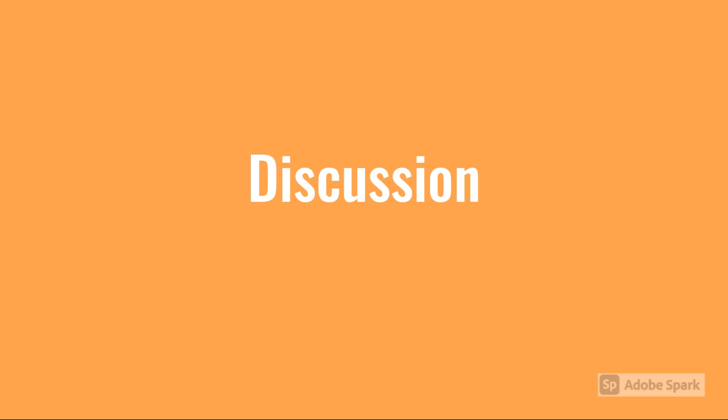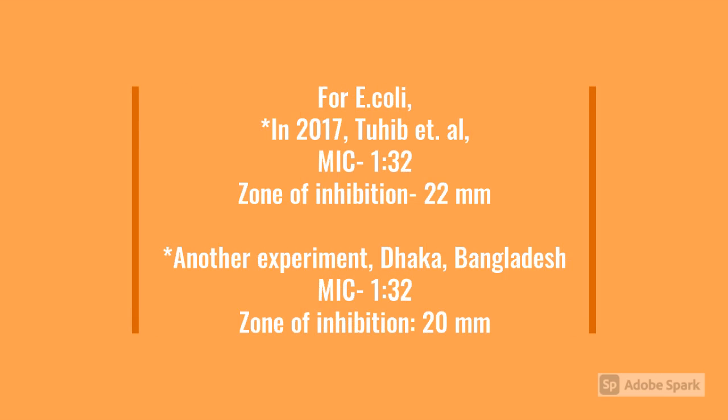Now we will discuss those results and the possible reasons for the error. The hypothesis of our experiment was that the highest dilution of neem oil should inhibit the growth. From the results, we can say that the hypothesis is not proven, but it would be unfair to say that the hypothesis is wrong, because some experiments have been done whose results show that there is some effect of neem oil on E. coli. In 2017, one experiment showed the MIC of neem oil for E. coli was 1:32 and the zone of inhibition was 22 millimeters.